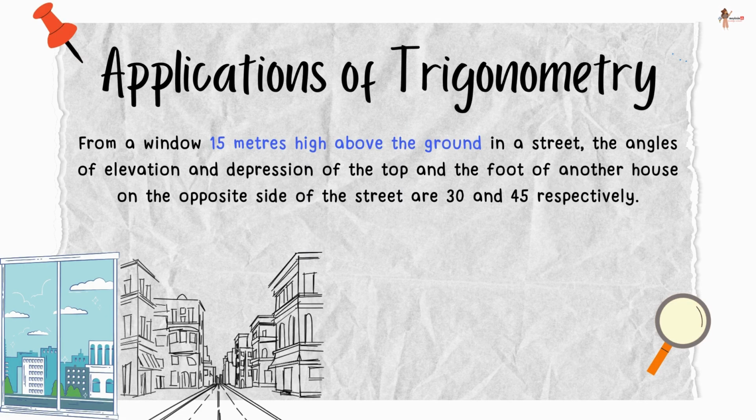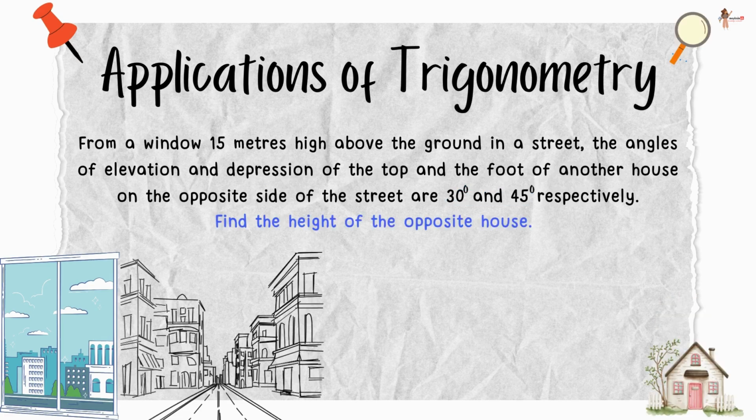From a window 15 meters high above the ground in a street, the angles of elevation and depression of the top and the foot of another house on the opposite side of the street are 30 degrees and 45 degrees respectively. Find the height of the opposite house. Use root 3 equal to 1.732.